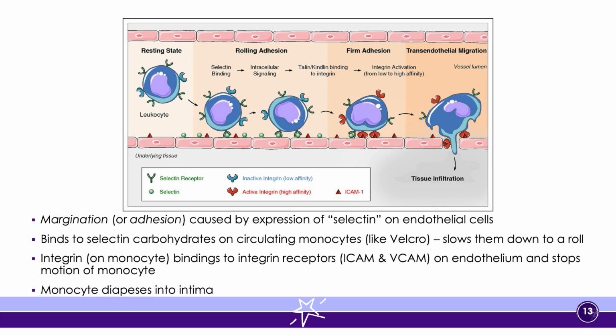When we have this gap occur because of histamine, and we'll also take a look at a few other things that cause this in just a moment, we can actually have this gap where the monocyte and the neutrophil will diapedese and release into the tissue itself, into the intima.